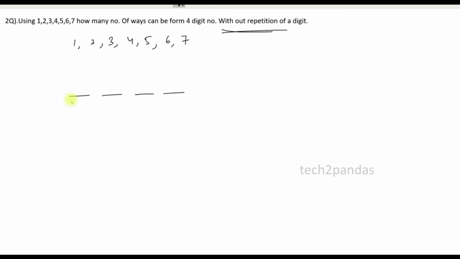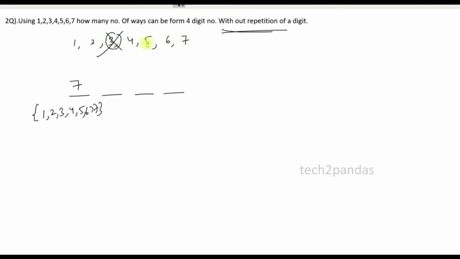What could be the possibilities for this position? I can use 1 2 3 4 5 6 7 for this position, so 7 possibilities. Let's say I have used 3 initially; block that one, because that number should not repeat, since the condition is without repetition. Again, what could be the possibilities for the next position? I can use 1 2 4 5 6 7. So how many numbers?